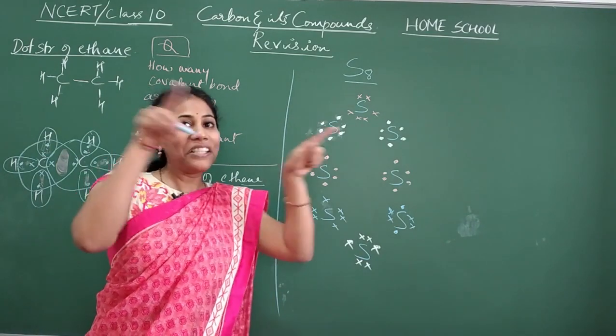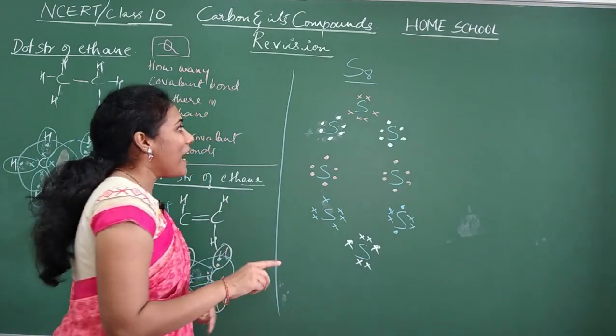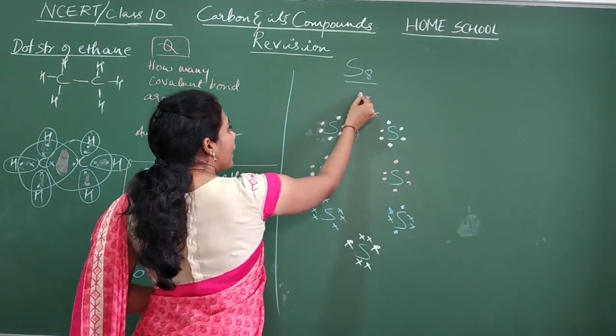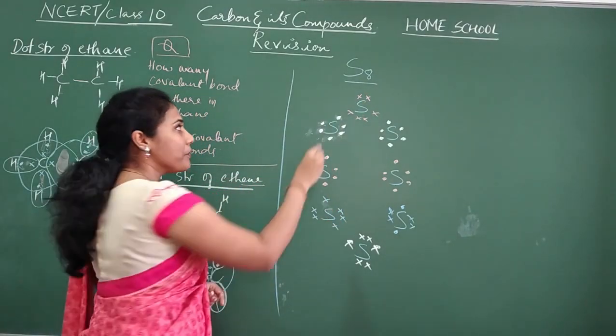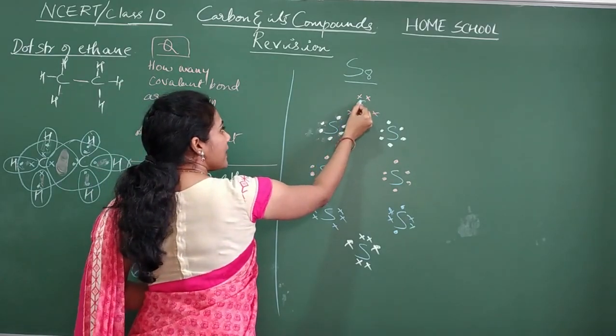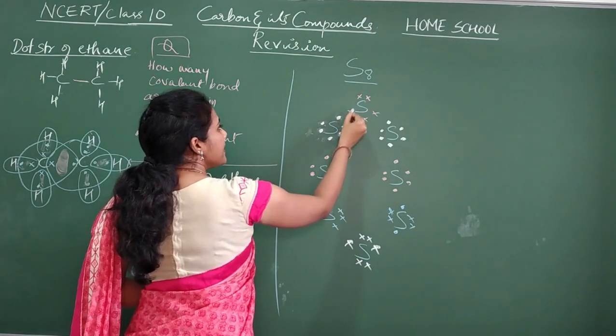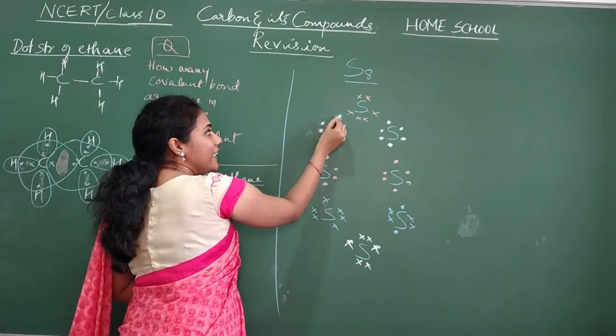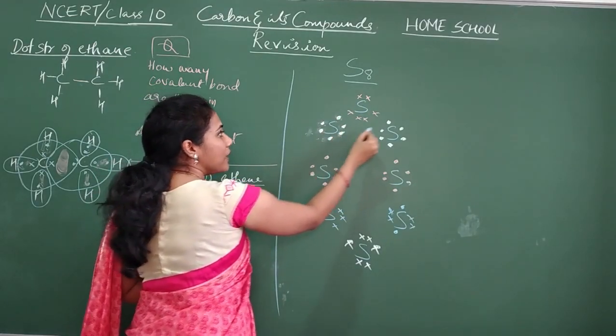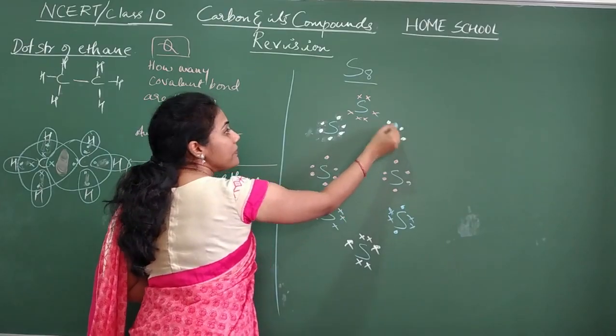Now circling you have to do. Okay. So how do you circle here? Around each sulfur atom you should have 8 electrons. Now say, coming to circling this sulfur, already 6 electrons are there. 8 electrons you have to show. So 1 electron take it from this sulfur. Another electron take it from this sulfur.